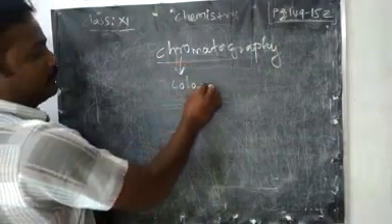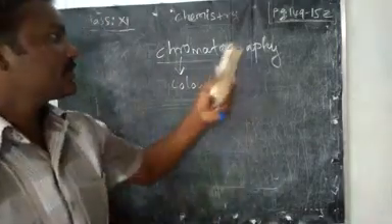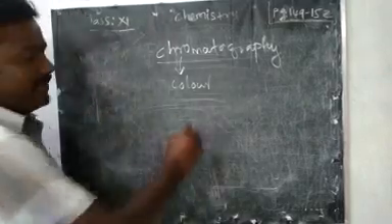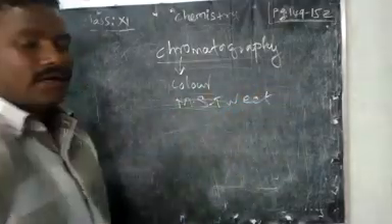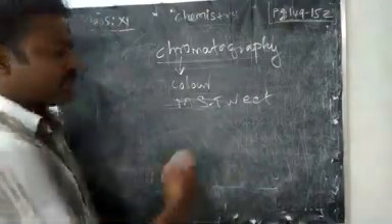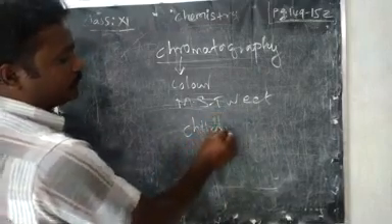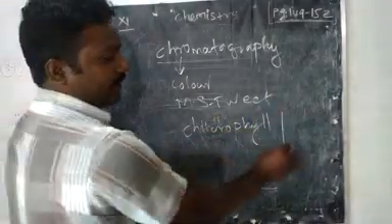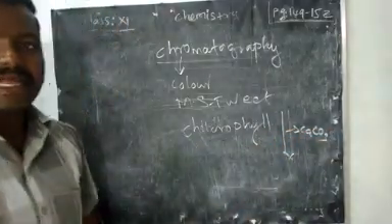Chromo means color, so separating based on color is named chromatography. The first scientist, M.S. Tswett, a Russian botanist, used this type of chromatography. He took chlorophyll for the separation, using a glass column filled with the stationary phase calcium carbonate.